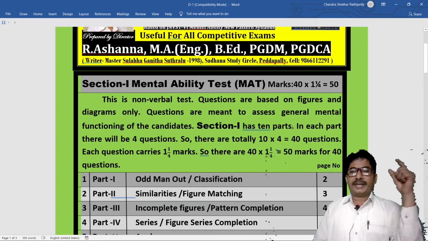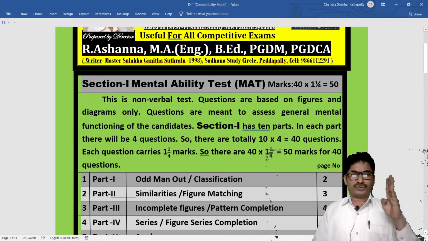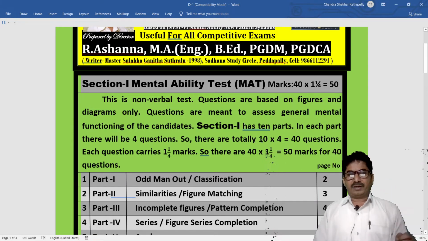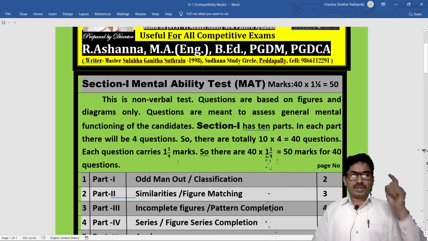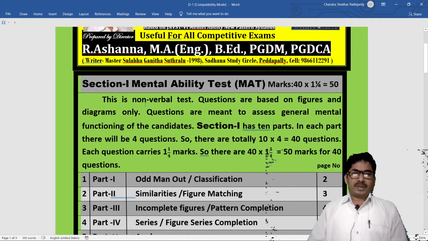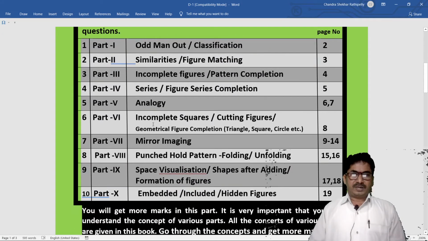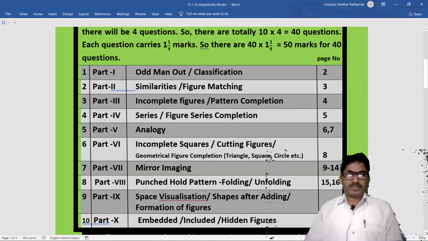Section 1 has 10 parts. In each part, there will be 4 questions. So there are totally 10 fours, that is 40 questions. Each question carries 1 and quarter marks, so 40 into 1 and quarter marks is equal to 50 marks for 40 questions. In the JNVST, Jawahar Navodaya Vidyalaya Selection Test prospectus, we have the following order.